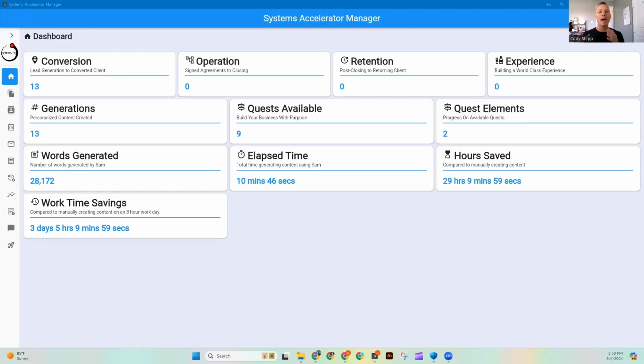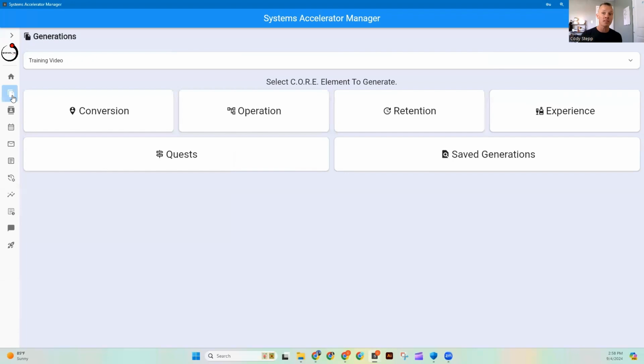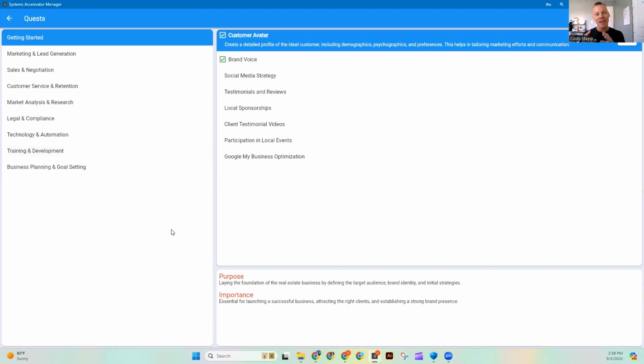All right, so now that we're back inside the Systems Accelerator Manager, on the left-hand side, we're going to navigate to the generations section. Now, you may have realized this previously from when we were creating resources, maybe even clicked into it, but today we're going to click into the quests section. Now, there are 9 quests total, but as a trialer, you only have access to the getting started.